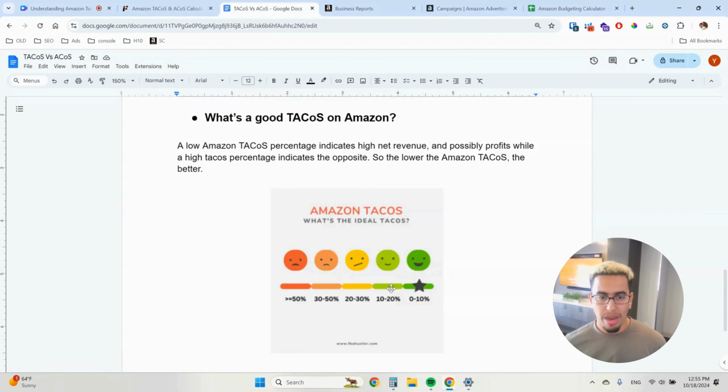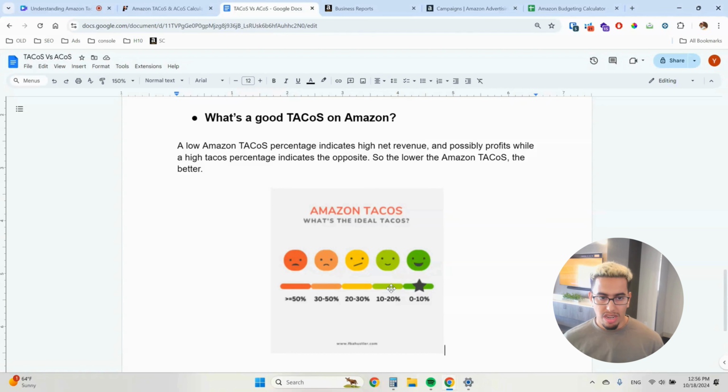For a lot of the competitive categories or competitive products, whatever you want to call it, you're going to have to spend upwards of 20 to 30% just to be competitive in your category in each account. Just to stay relevant, to be aggressive, to keep that competitive mode on Amazon. So you kind of have to spend a lot, upwards of 30%. I would say this is not the standard, but sometimes you have to push it that way, especially if you're seeking growth mode and you want to keep ranking for your top relevant terms.